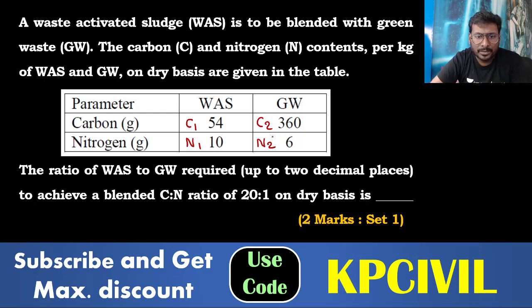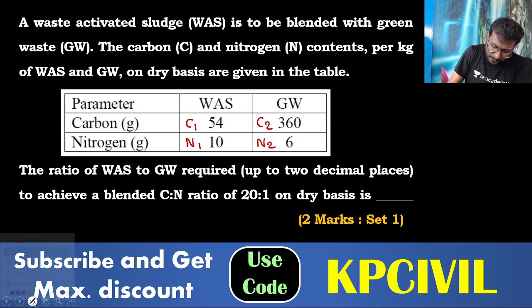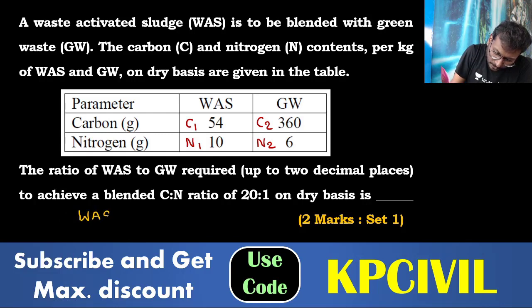Ratio of waste activated sludge to green waste required. What do you want to estimate now? The ratio of waste activated sludge to green waste.